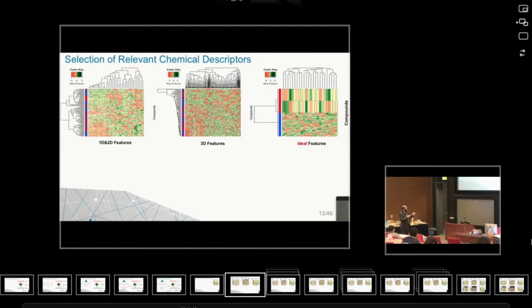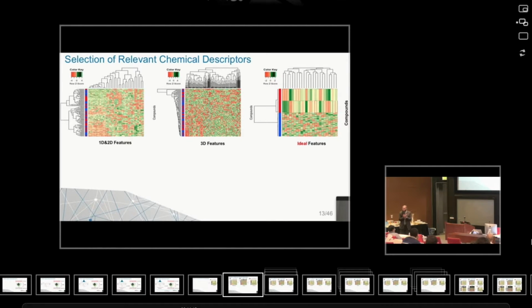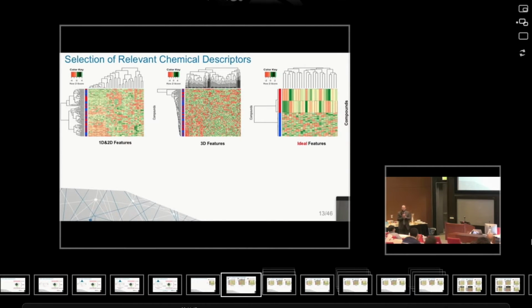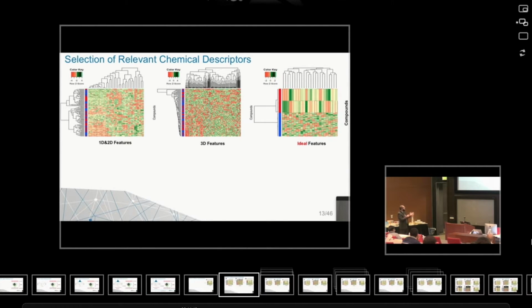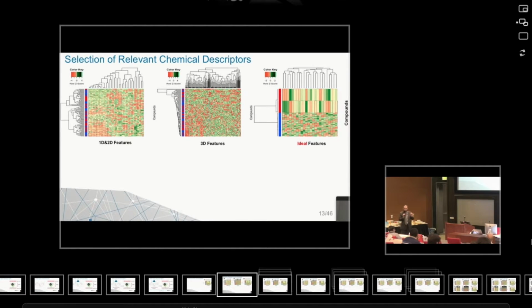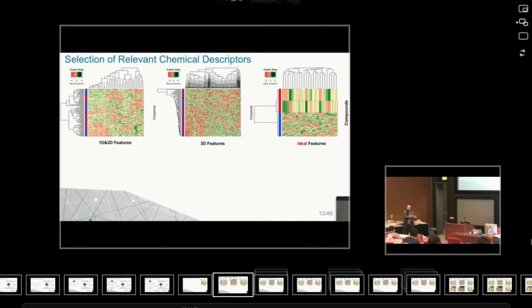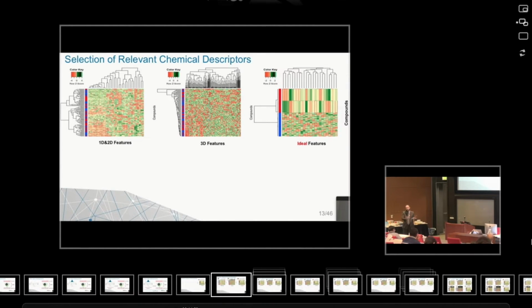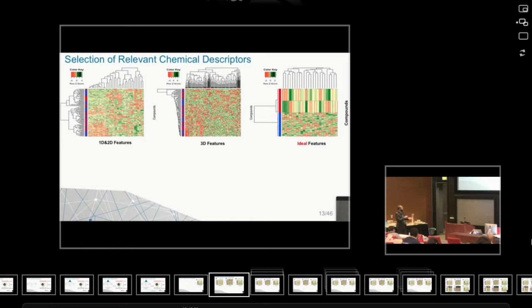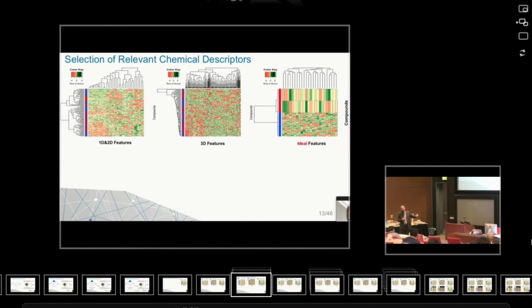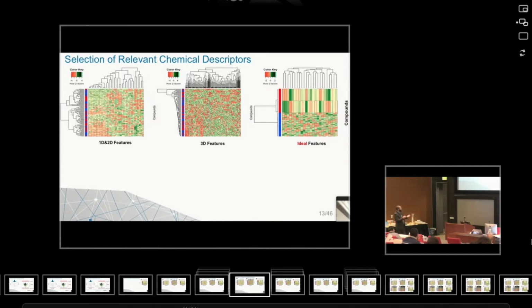So here we have the 1 and 2D features. This is one group of types of features that we can generate for a single compound. And as you see, if I use this setup where I take the compound and query the most similar compound based on this type of features, there's a huge mixing. You cannot say that if my most similar compound is active, I will be active. This is the point of this figure.